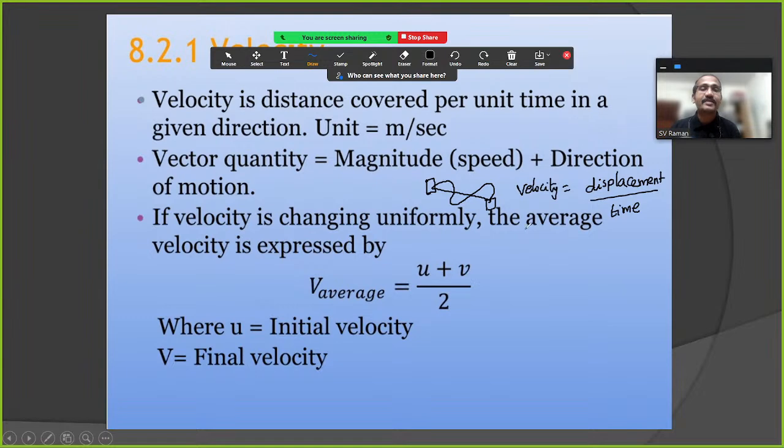Now what is average velocity? Let's say an object at point A started with initial velocity u, and reached point B with final velocity v. Then average velocity is final velocity plus initial velocity divided by 2. The units of average velocity are again meters per second or kilometer per hour.